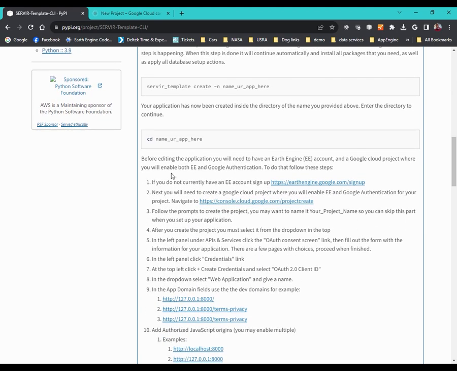So it says that we need an Earth Engine account, which I have. And then it says we'll need to create a new project, and it says we should name it the same as our project that we just named. So let's do that.